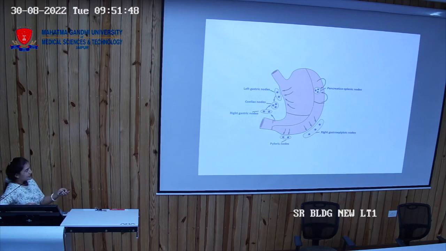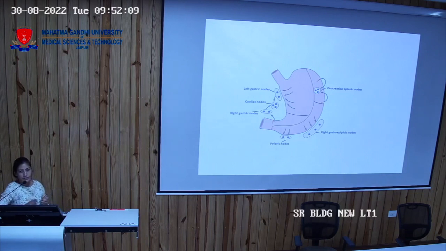Now towards the greater curvature we are having pancreaticosplenic nodes. Then you have right gastroepiploic nodes and the pyloric nodes. So they drain into the right gastric nodes and finally reach the celiac nodes. So for this lymphatic drainage of the stomach, you have to remember a short note.